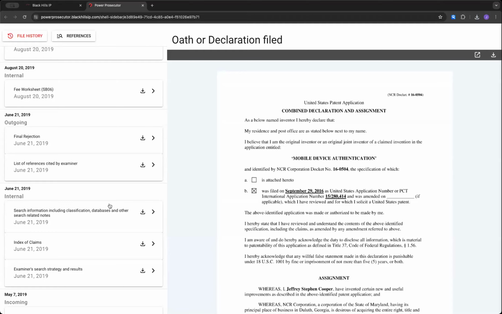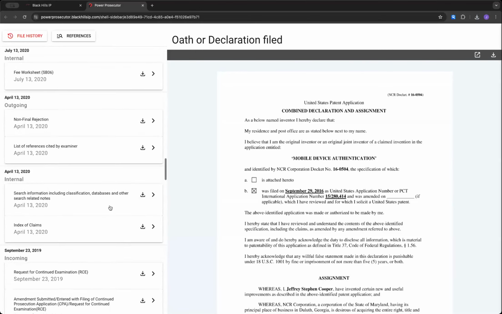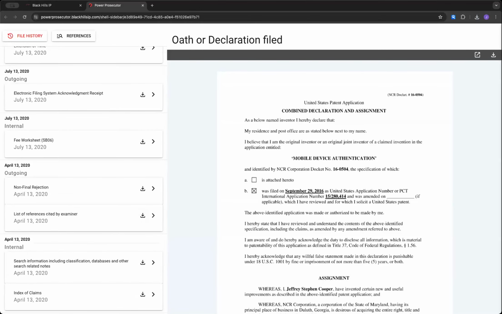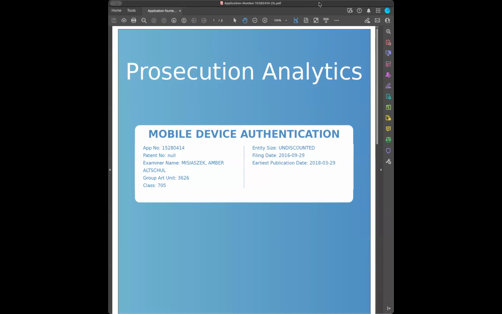And it looks like an electronic file wrapper. So you get in there very easily without having to remember your Patent Center password and so on. So that's great. So I'm going to stop share again, and then I'm going to share one more time. I'm going to share Examiner Analytics report, which we include for free.